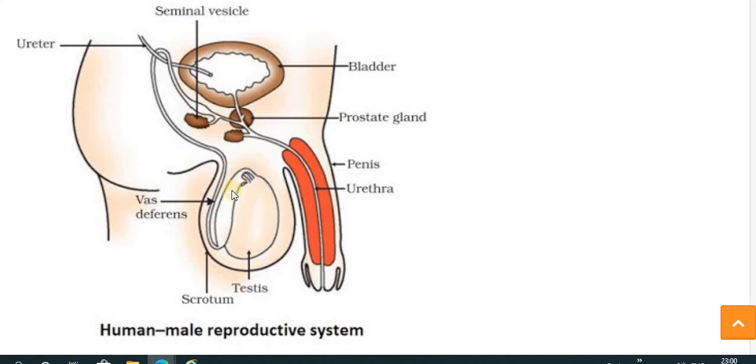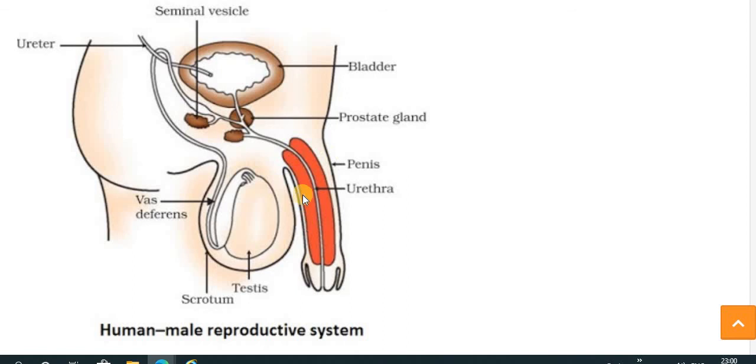After that you can see a pipe-like structure that arises from the testis, called the vas deferens. The vas deferens carries the sperm from the testis to the urethra. Now let's see the urethra. The urethra is the common passage for the sperm as well as the urine, and it is covered by the penis. This structure is called the ureter. This is the seminal vesicle and this is the prostate gland. These two glands are known as the associated glands.